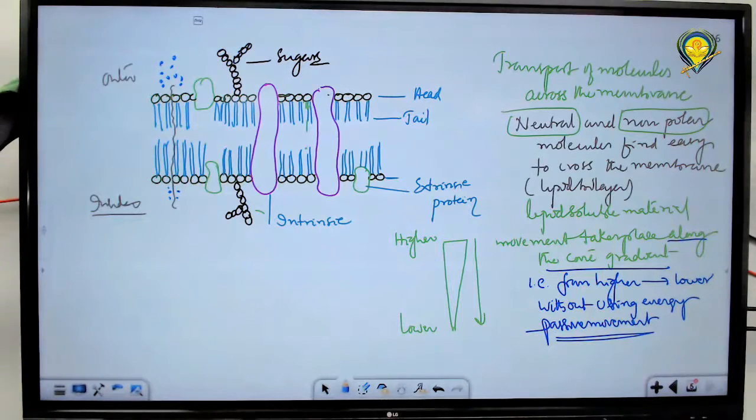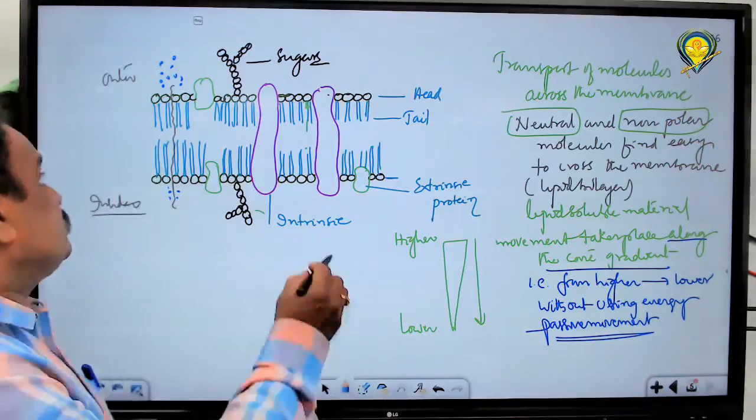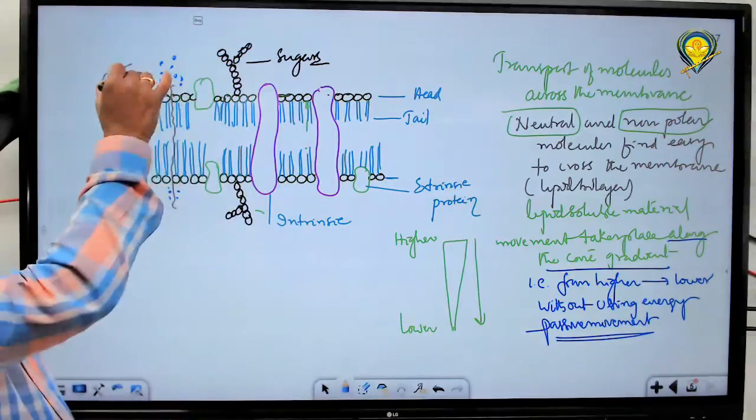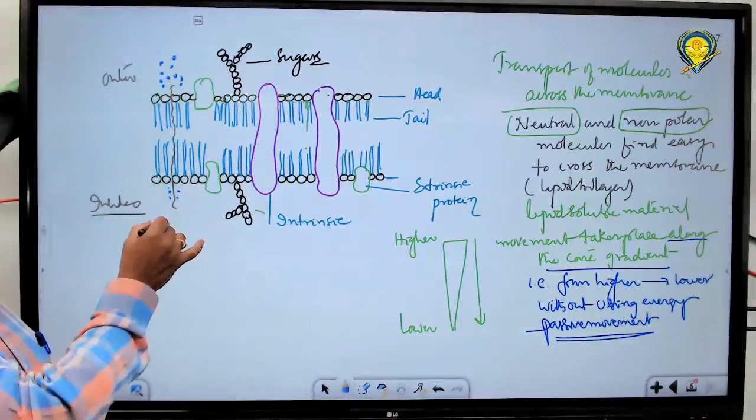How could it be possible? It could be possible when a gradient is there. Gradient means difference. What difference? Concentration difference. Here the ions or molecules are more in concentration, and this side is already less in concentration.